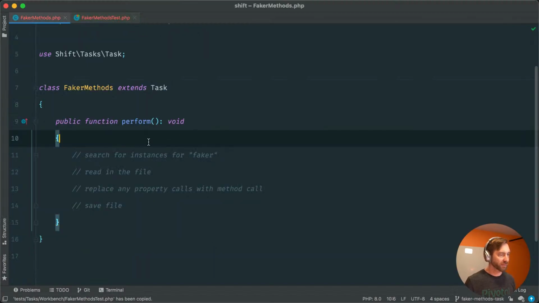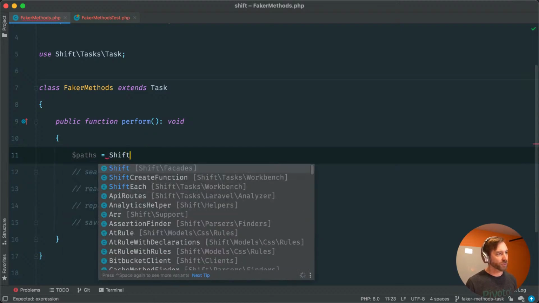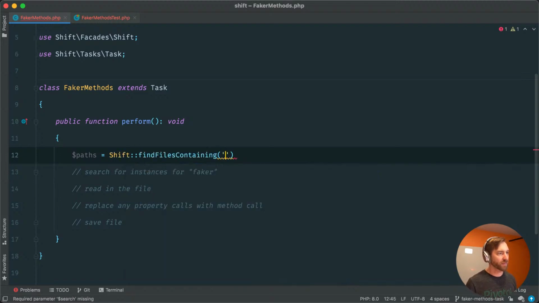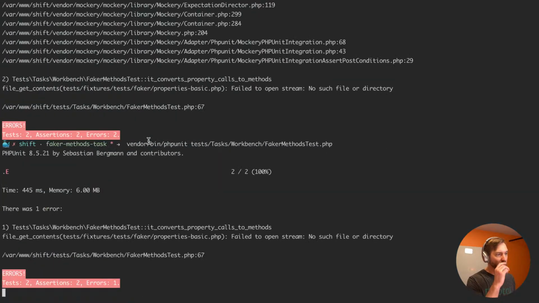So let's just start driving this out willy-nilly. So let's just say paths equals shift, find files containing, and faker arrow. So pretty straightforward spell-checky stuff. So now we should get a little farther. Okay, and now the first one passes, but the second one starts to fail because, of course, this file doesn't exist.